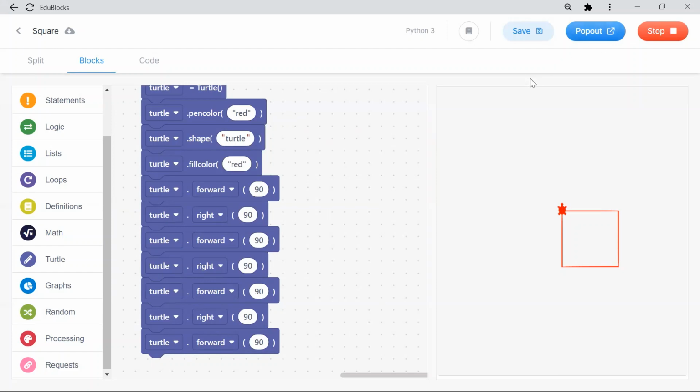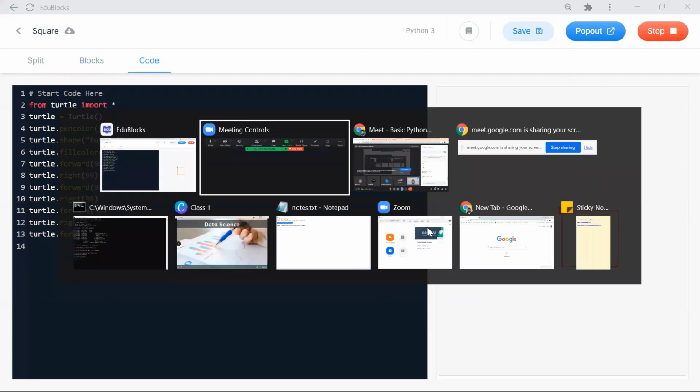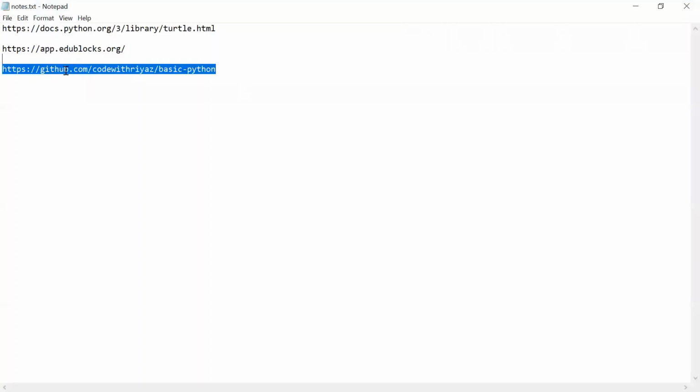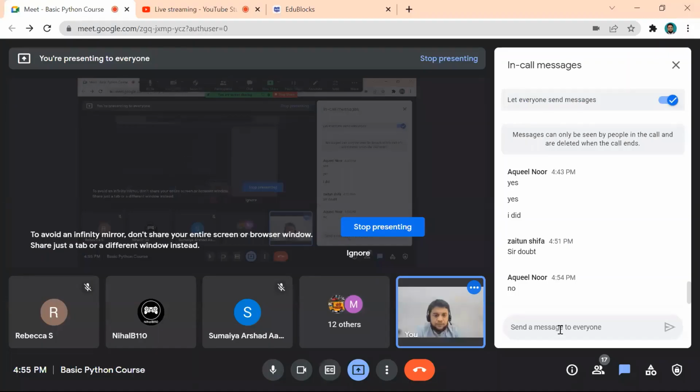You can see my code. This is my code, the Python code. Like that, I have drawn a circle, rectangle, and other shapes. I will give the link in the channel. In that link, you can go and see all the code. I will share the link here. If you click this link, you can see all the code.